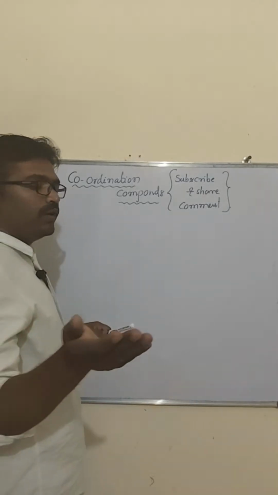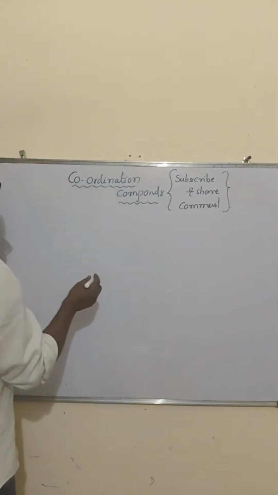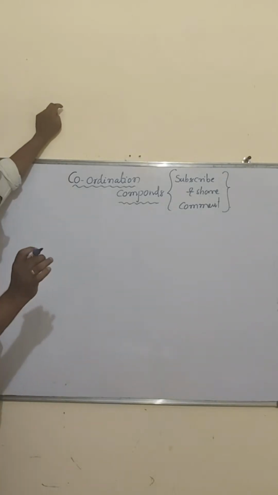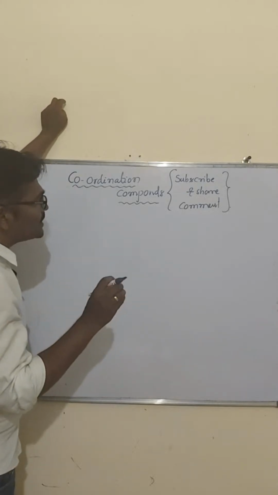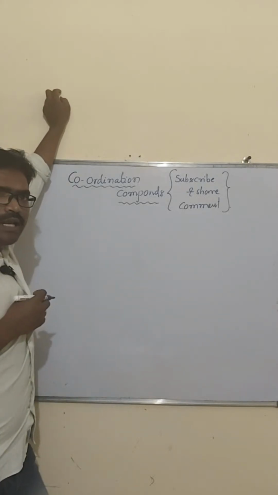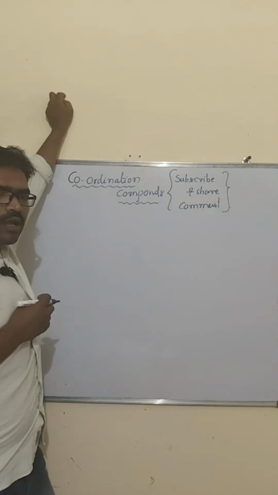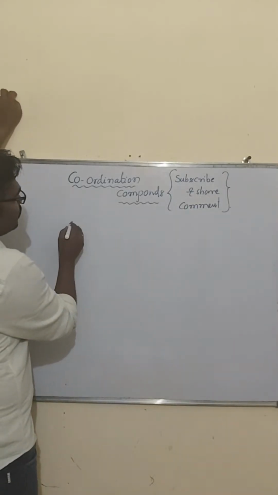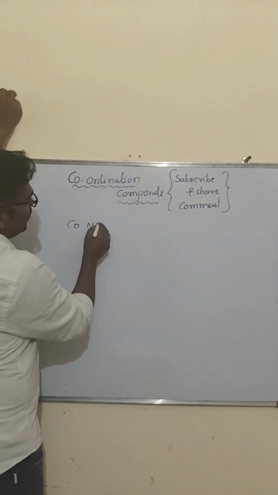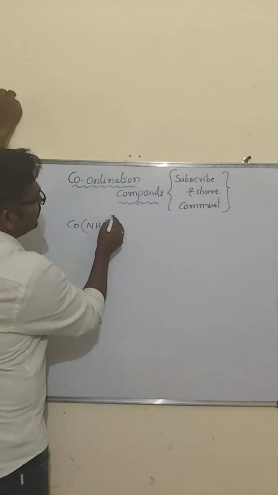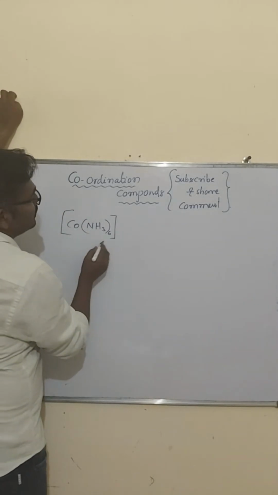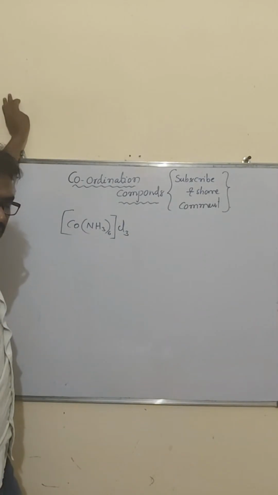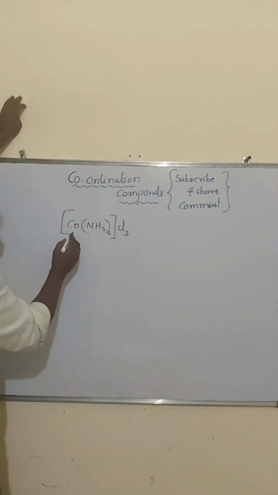Come to the point. If you come to coordination compounds, first you have to understand some of the terms important to discuss them. For example, I take a compound [Co(NH3)6]Cl3. Here Co is there, right?